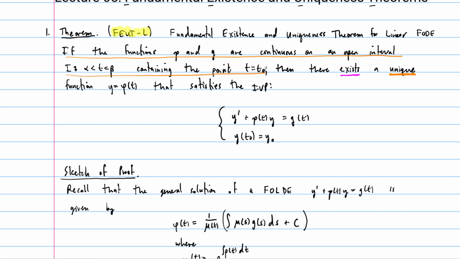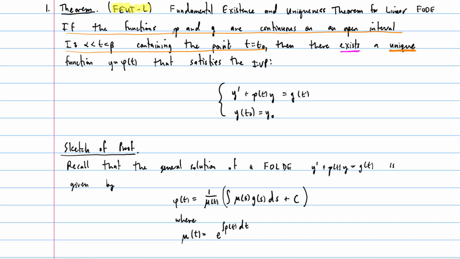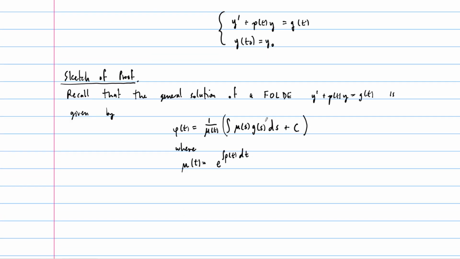So, all right, if the functions p and g are continuous on an open interval I containing the point t naught, right? So that's what we get to assume. So our function p is continuous on this interval. And since p is continuous on this interval, then it is integrable, right?